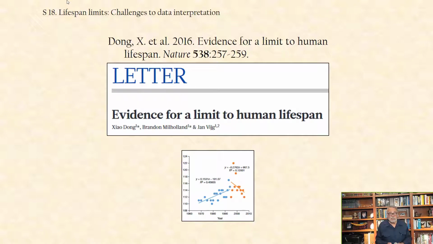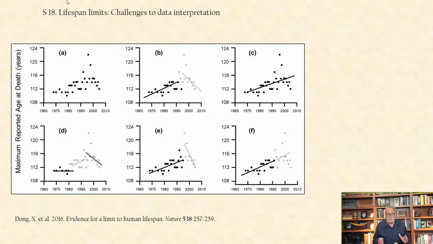of humans is fixed. These authors argued that the data suggests two trends based on the data they plotted, as shown here with age on the x-axis and maximal reported age at death on the y-axis. Other ways to interpret the same data can be explored as shown in this panel of 6 graphs. Again, it is year on the x-axis from 1960 to 2010 and maximal reported age at death on the y-axis.